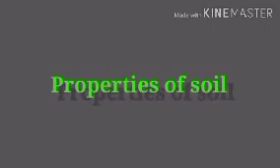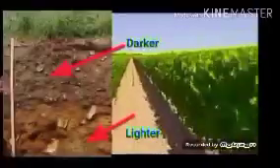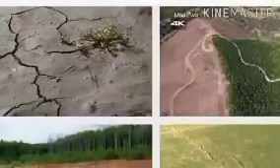Properties of soil. Color is an important property of soil. The soil gets its color as a result of several processes. The color of soil near the land surface is darker than the color of the lower layers. Soil may be different colors such as black, red, copper, yellow, grey.